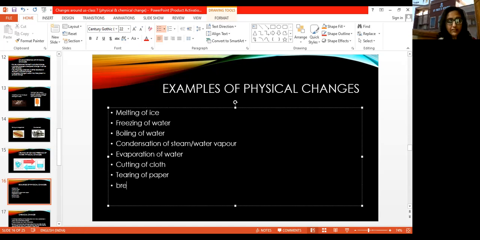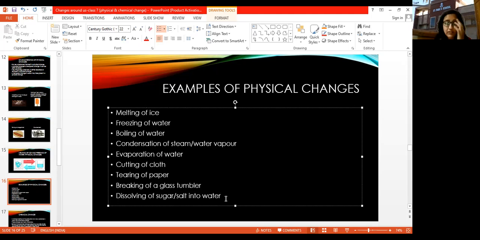Then breaking of a glass tumbler. Dissolving of sugar into water. This is again a physical change because here also no new substance is formed. When we dissolve sugar or salt in water, what happens? How can we say that this is a physical change? कोई नया substance नहीं बना है.